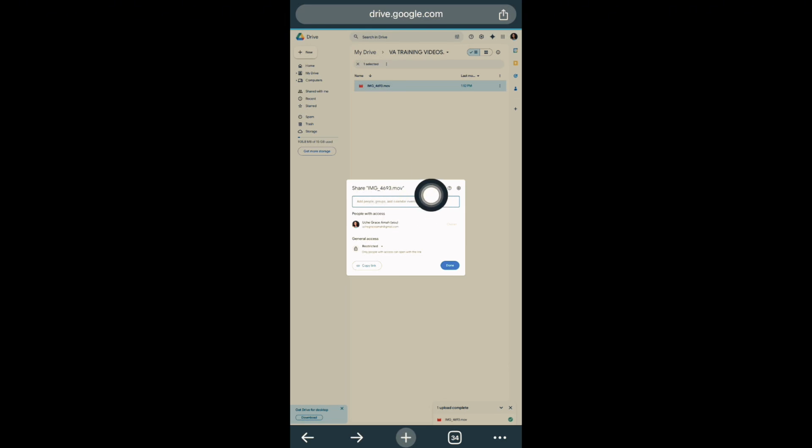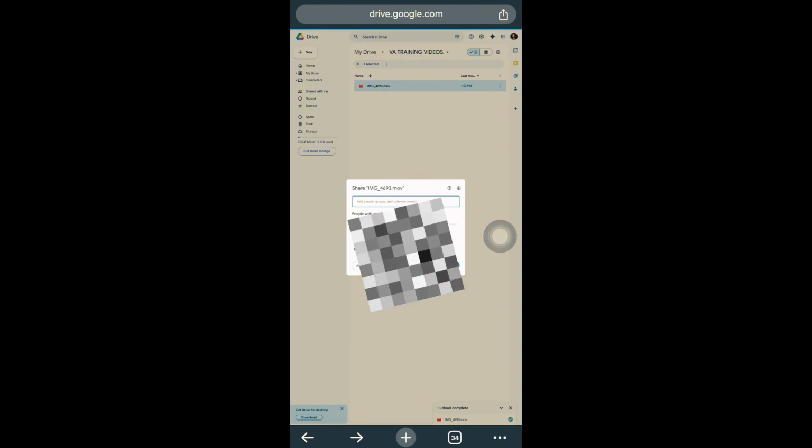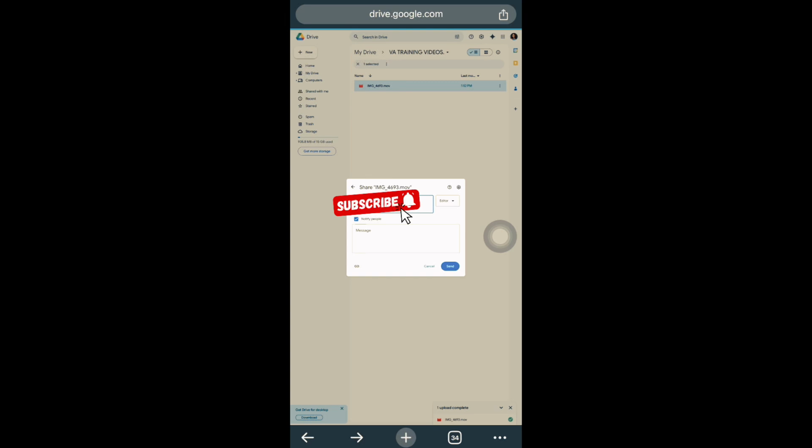Now let's assume this is a document and I want the person to make corrections on it. I would share this file with this person as an editor. That means he can make corrections on the document. So as a virtual assistant, if you're sharing a file with your client, you can share the file with your client as an editor. Your clients can make corrections.